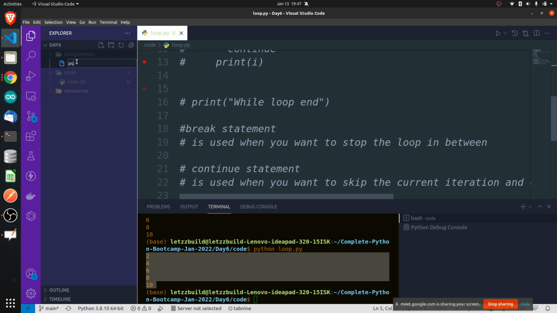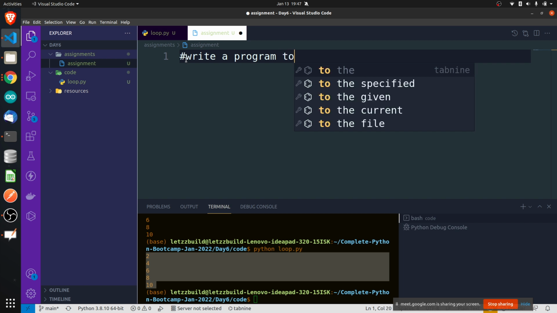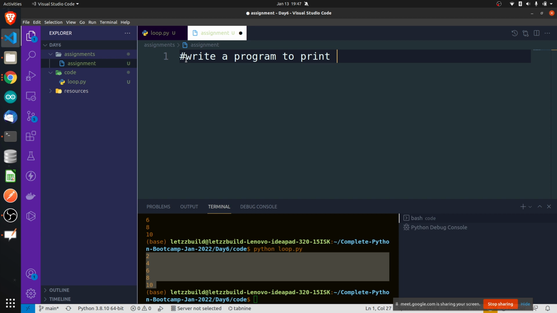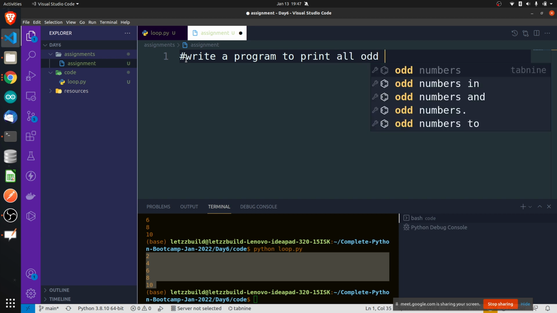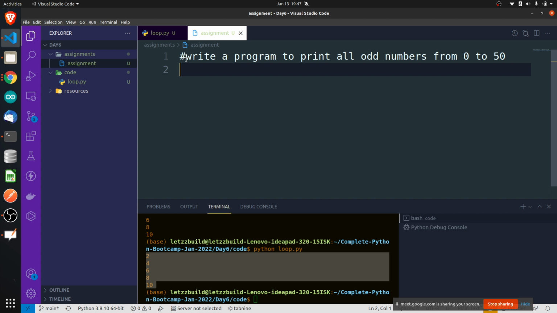So, assignment. Your task is to write a program to print all odd numbers from 0 to 50. Using whichever loop you want to write, you can write. Use while or use for.